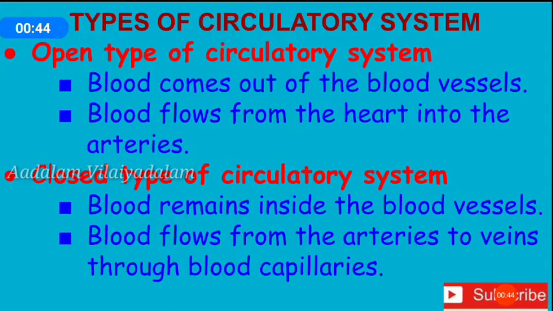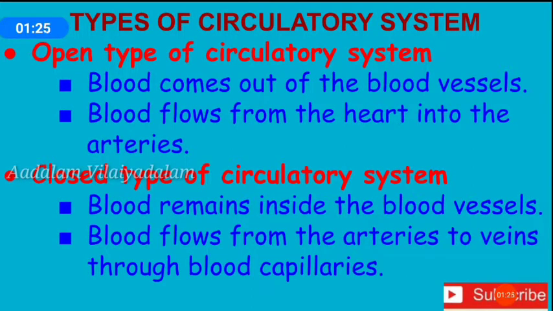Animals possess two types of circulatory system. They are open type and closed type. In the open type of circulatory system, the blood comes out of the blood vessels. The internal organs are directly bathed in the blood. In this open type of circulatory system, the blood flows from the heart into the arteries. As the blood comes out of the blood vessels, this type of circulatory system is called open type. It is found in leeches, arthropods, mollusks and ascidians.